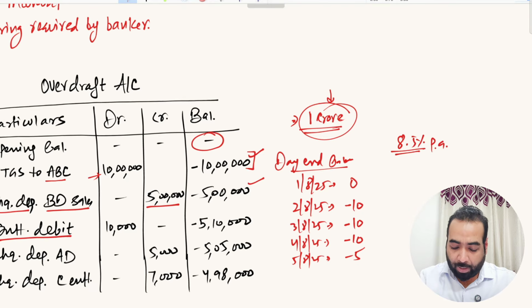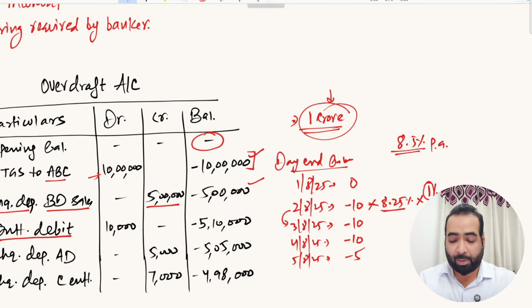So suppose your rate of interest is 8.25% per annum. On the minus 10 lakh rupees balance, you will multiply by 8.25% into, since you are calculating interest for one day, and since 8.25% is the rate for 365 days, you have to calculate it for a 1 day period. So the interest of 1 day will be calculated like this.